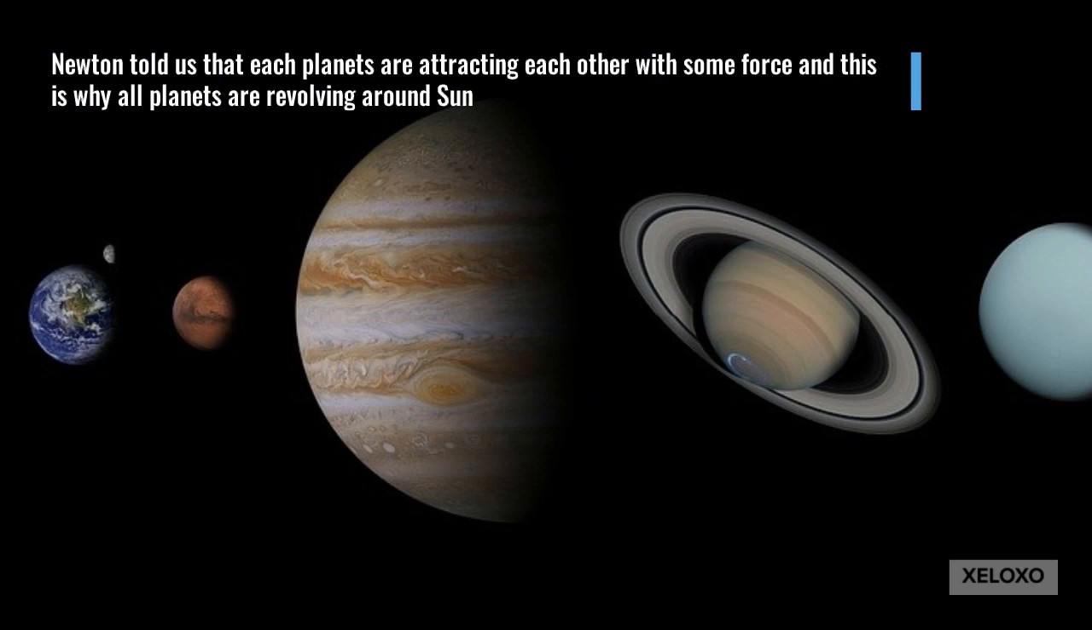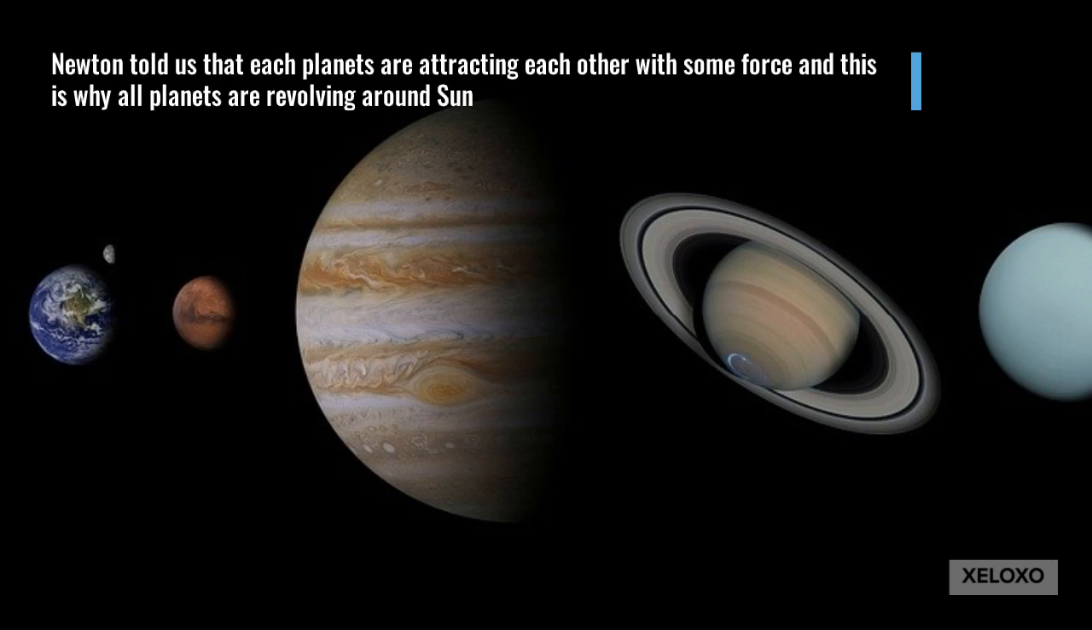He explained that two planets, if they have masses m1 and m2, attract each other with a force F equal to m1 times m2 divided by r square, where r is the distance between them. So he explained why all the planets are rotating around the sun. He gave the theory that all are attracted by the sun with some force. That's why they are revolving. So according to Newton, all the planets in our solar system are revolving around the sun.